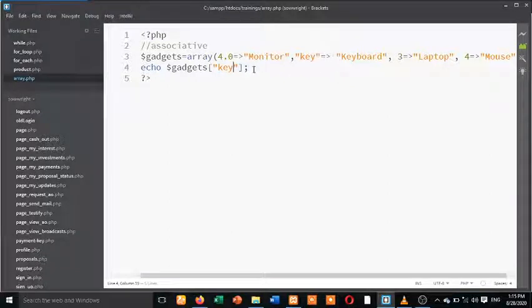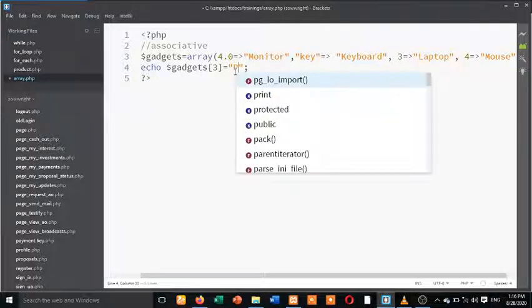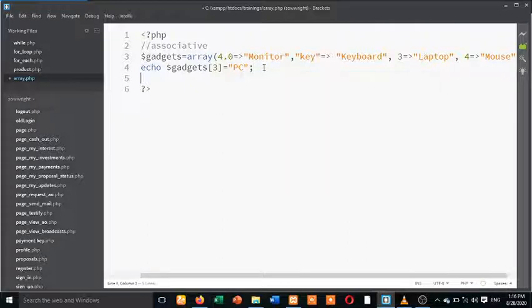Are you getting it? And if I want to change the value, this is a form of revision. If I want to change the value of key number 3, initially it was laptop, I can decide to give it PC. Are you getting it? Now echo it. When I echo gadgets with key 3, it's going to give you PC.